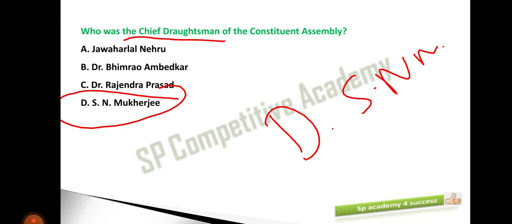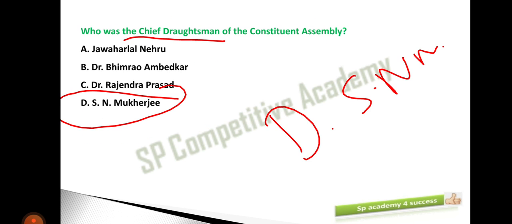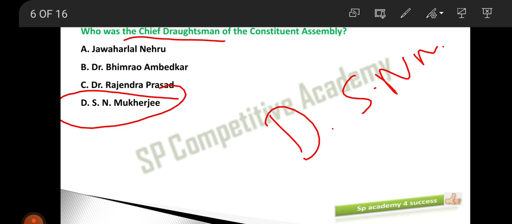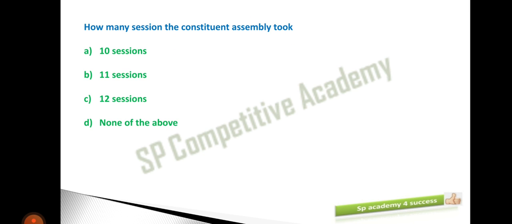Okay, in the previous video also I have explained this. So please make that correction. It is S.N. Mukherjee ji. I'm really sorry for this. Okay, S.N. Mukherjee ji is considered as the chief draftsman. So D is the right answer for this, and the full form of S.N. Mukherjee ji is Shyama Prasad Mukherjee, and he is the chief draftsman. He converted the complicated words into legal words in the drafting.